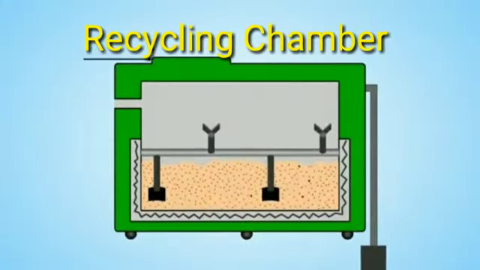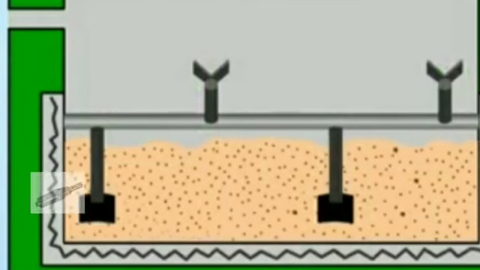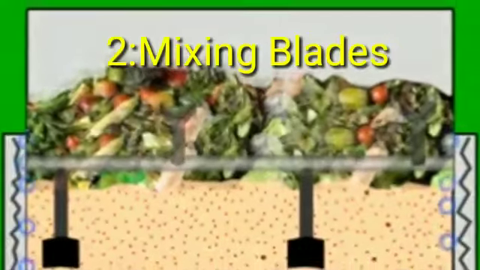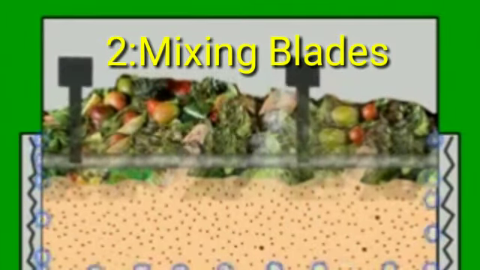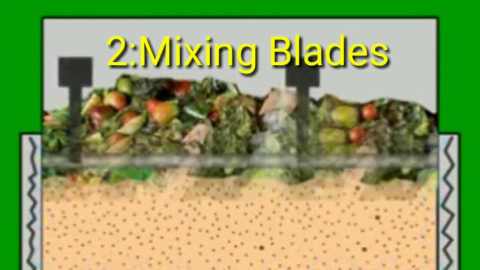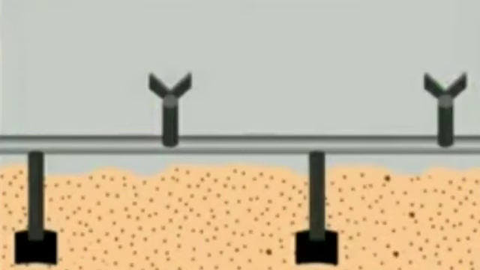Recycling chamber. The main components of the recycling chamber are the humidity sensor. A humidity sensor is an electronic device that measures the humidity in its environment and converts its finding into a corresponding electrical signal. Mixing blades. It is used to mix the organic waste in the chamber for recycling. It is connected to the shaft of the motor operated gear system.